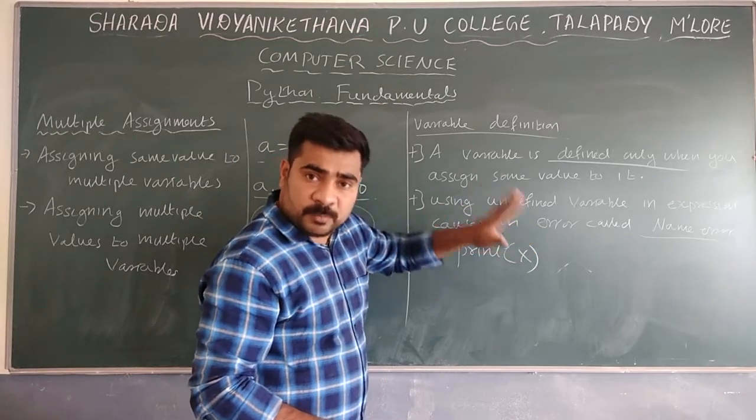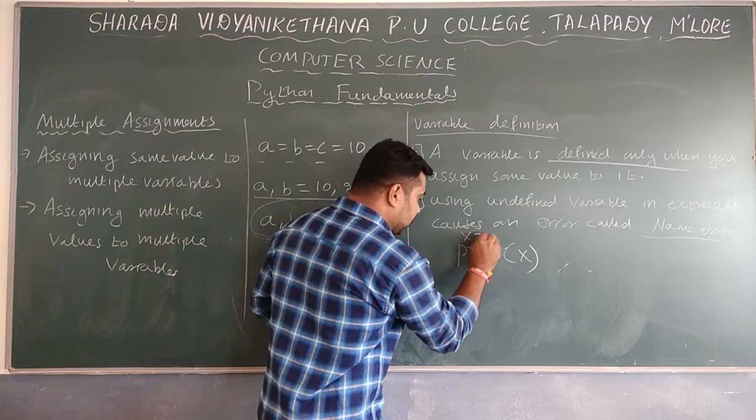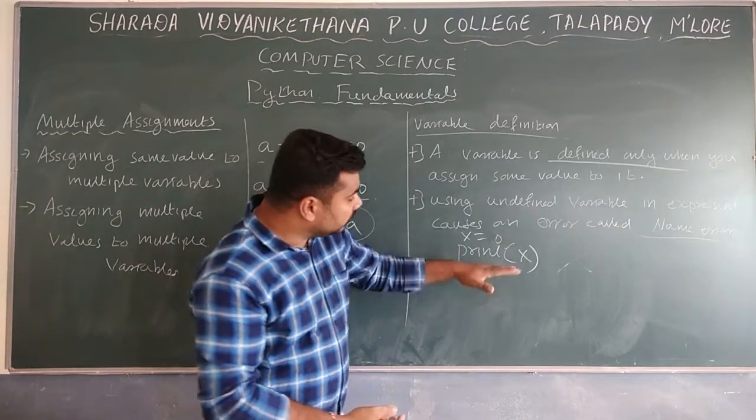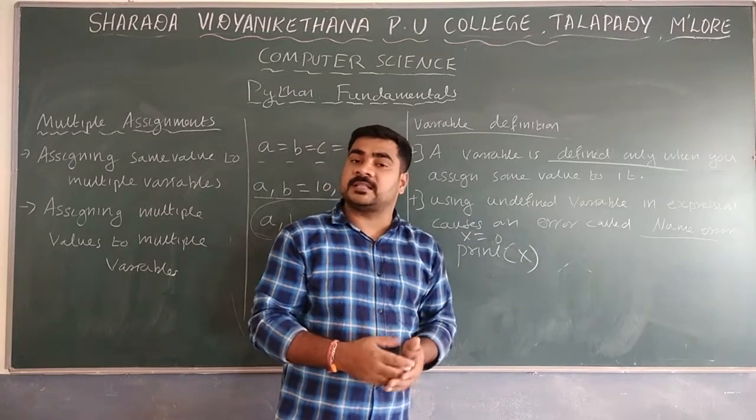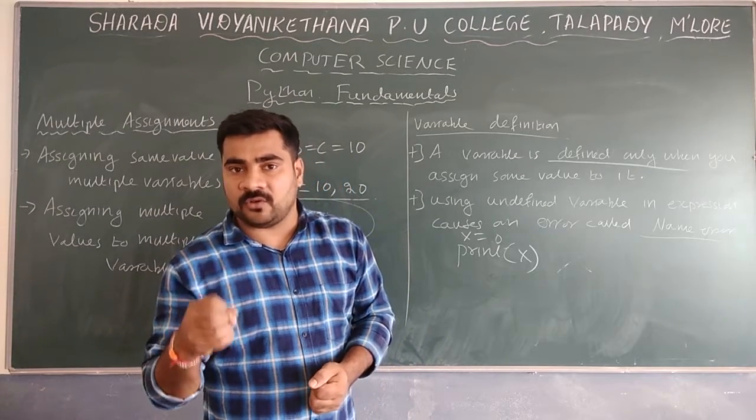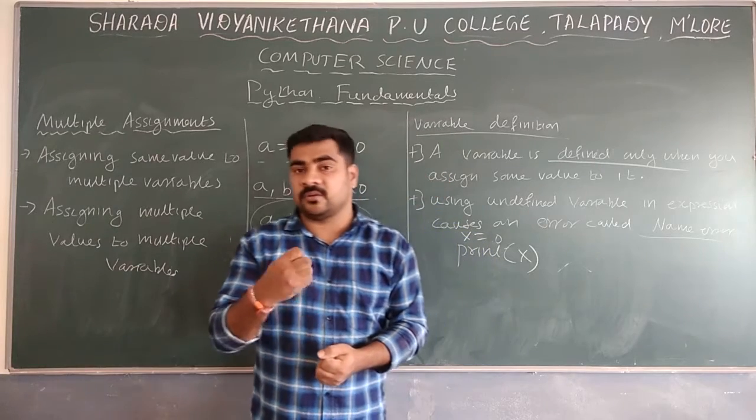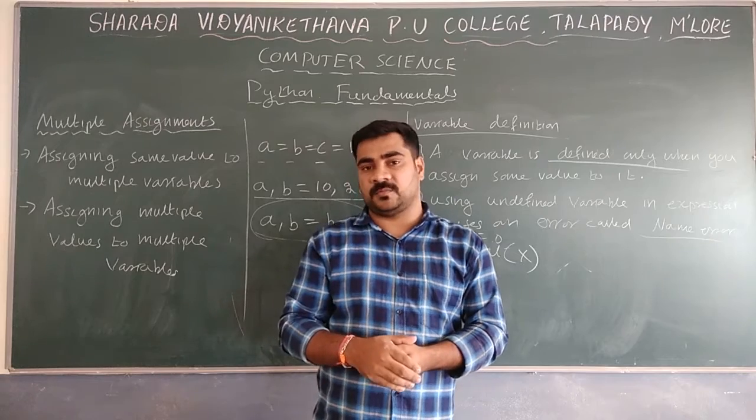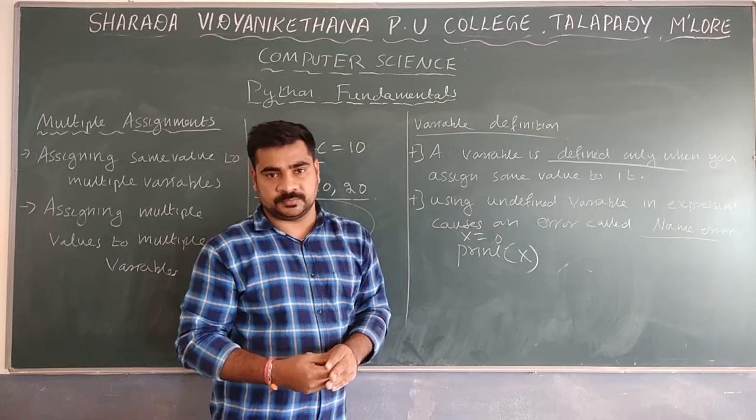Defining means you have to assign some value. For example, x equal to 10, or x equal to 0. First you assign x equal to 0, and later, if you are going to use it, that is the correct way. First you have to assign the value, then the variable is defined. After defining the variable, we can use it. Before defining, it is not possible to use. This is about variable definition.